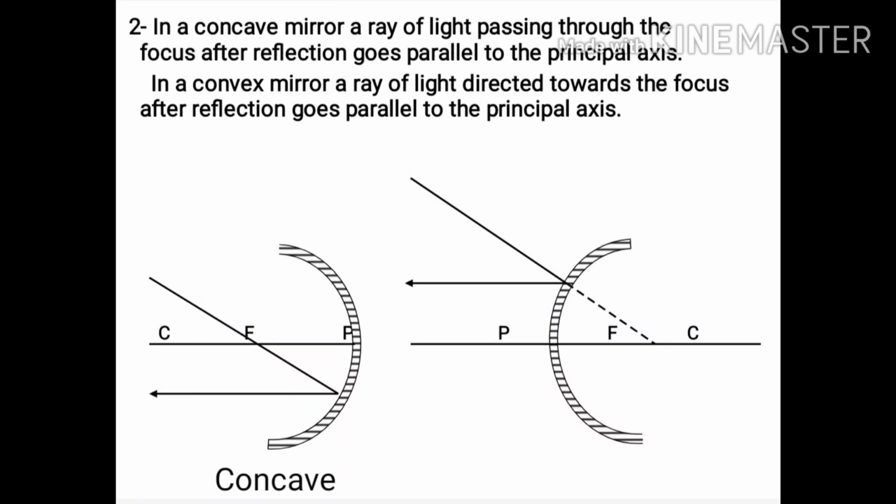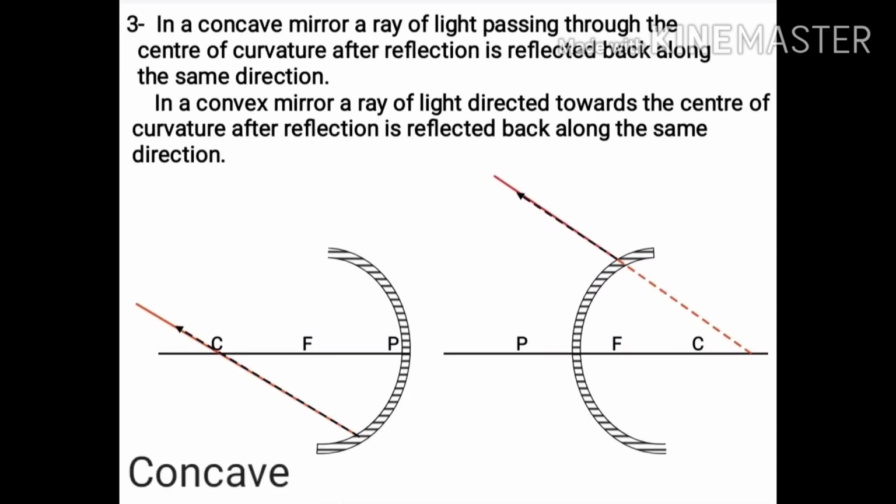In case of a convex mirror, a light ray directed towards the focus after reflection goes parallel to the principal axis. In the third case, a ray of light passing through the center of curvature of a concave mirror after reflection is reflected back along the same direction, and the same happens in case of a convex mirror also.